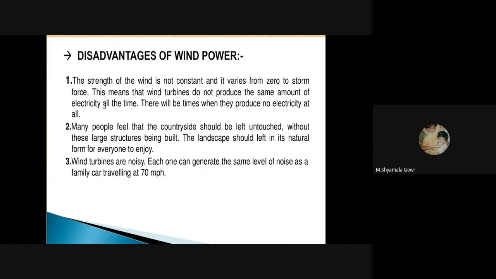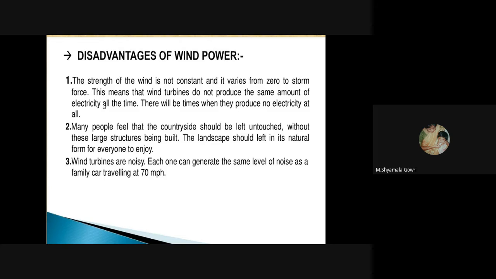But the drawbacks are the strength of the wind is not constant and it varies from zero to strong force. This means that wind turbines do not produce the same amount of electricity at all times. There will be times when they produce no electricity at all. Second drawback is that many people feel that the countryside should be left untouched without these large structures being built. The landscape should be left in its natural form for everyone to enjoy.